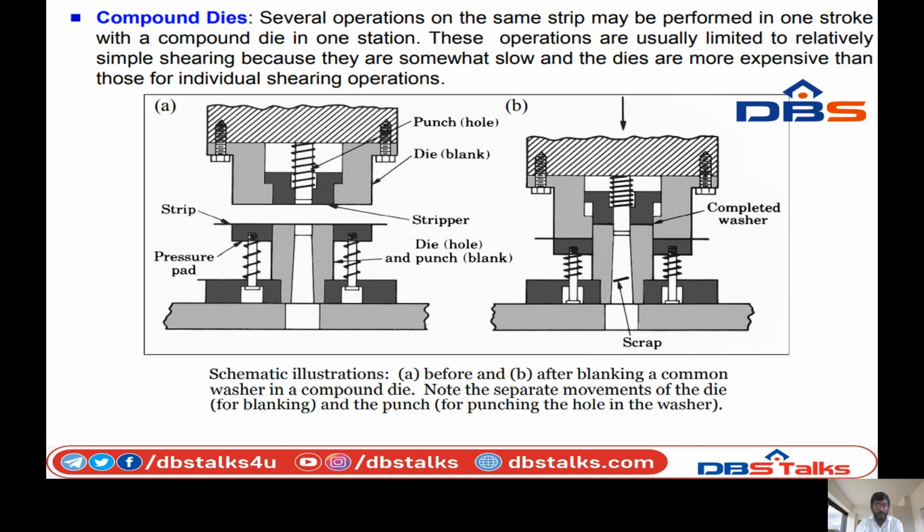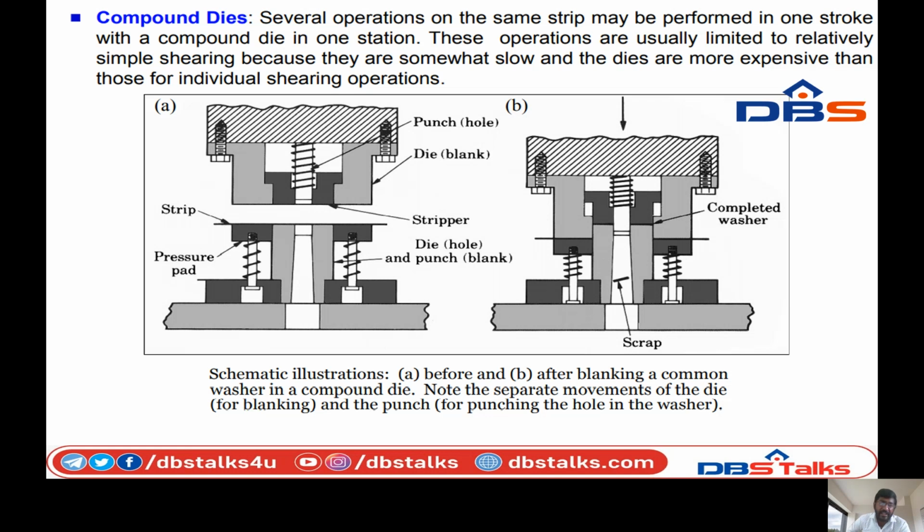So we can see the figure. Schematic illustration A: before and after blanking a common washer in a compound die. Note the separate movement of the die for blanking and the punch for punching the hole in the washer.